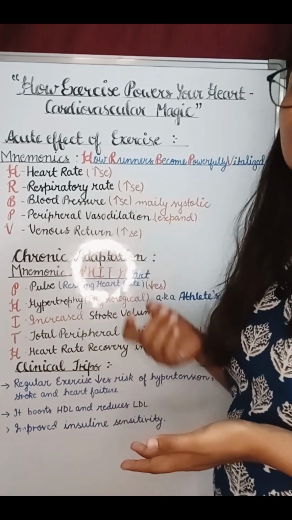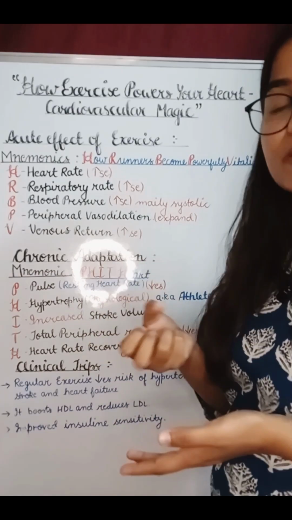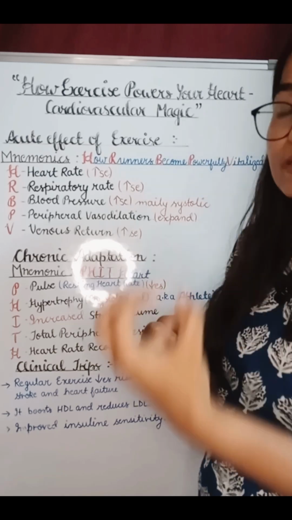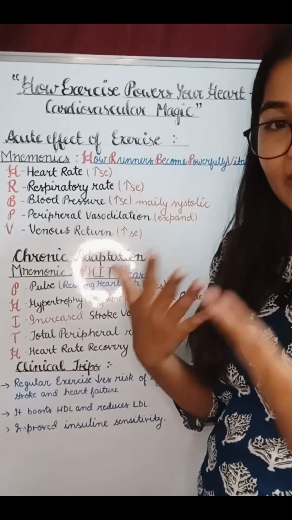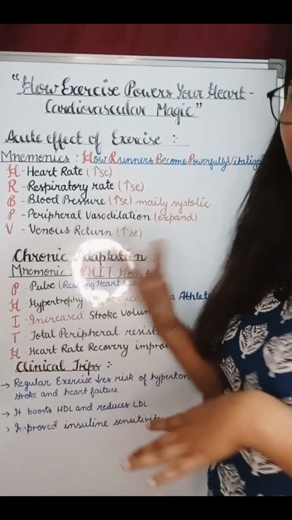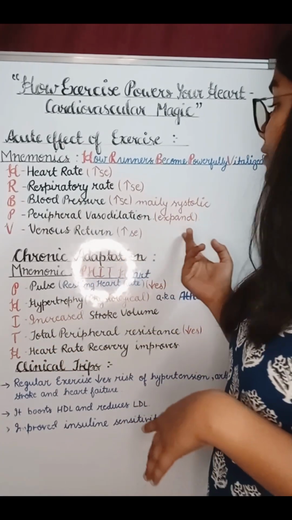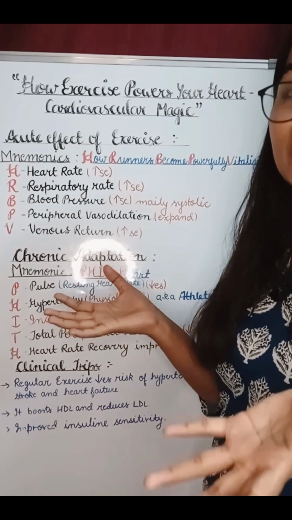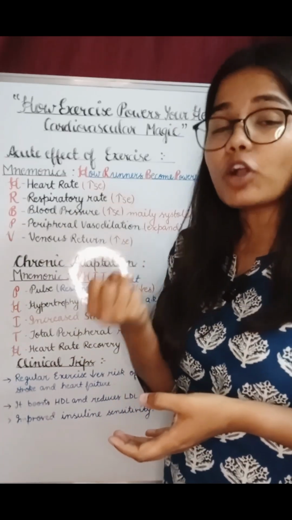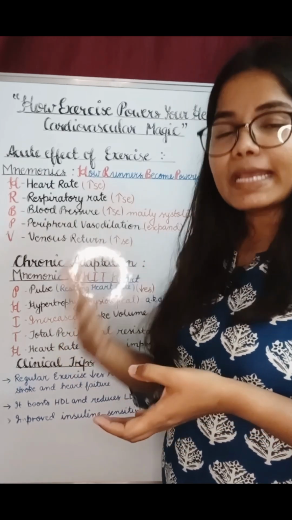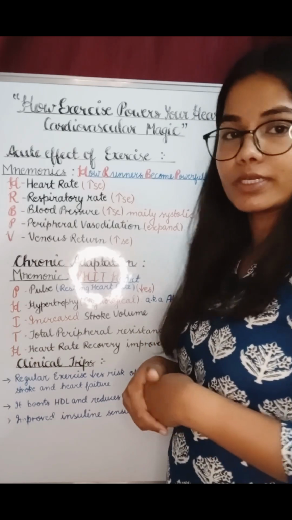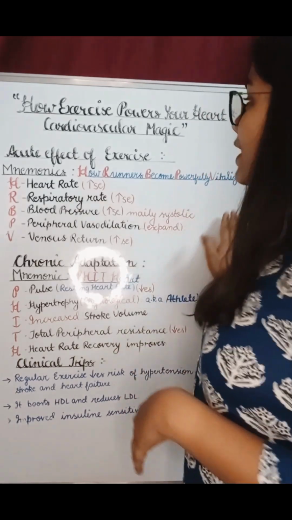What is this? When we do exercise, our muscles get contracted. Then we see the vessels supplying our muscles get expanded to get more blood from the heart and supply it to the body. That's why we see peripheral vasodilation, or expansion of the vessels. When we talk about the venous return, the greater contraction of the muscles helps to push the blood back to the heart, which leads to an increase in venous return. So we have done with the acute effect.